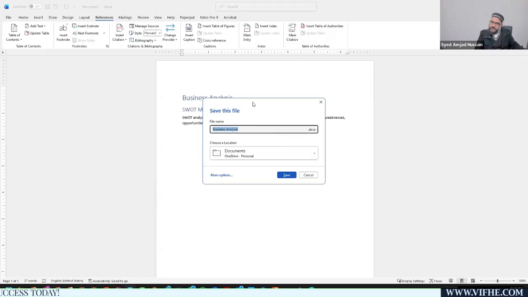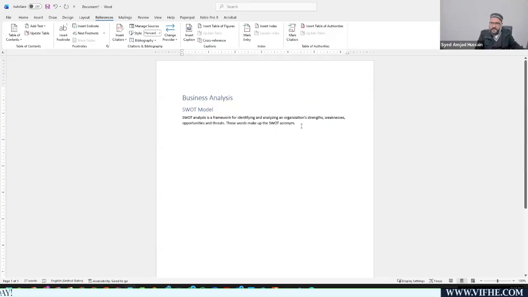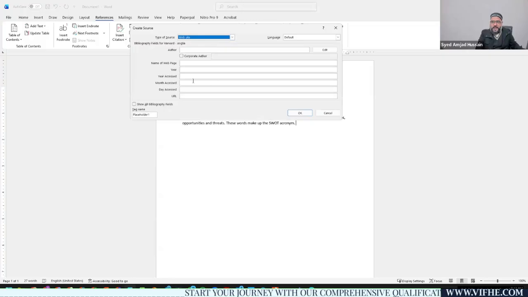Now this was automatically saved. This referencing style was saved then, right? You need to save this document at a location where you want to. And now you need to add a reference. How can you add a reference? You can click this Add New Source. Just click this one and you can find out there's a dialog box opened up, right?